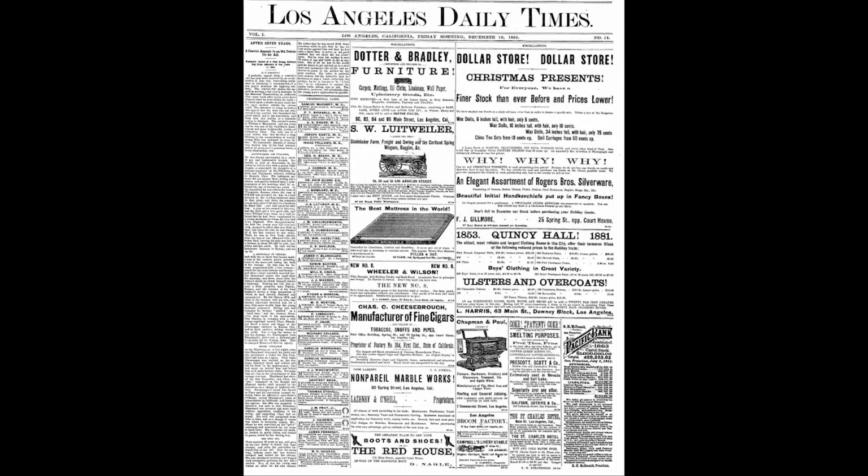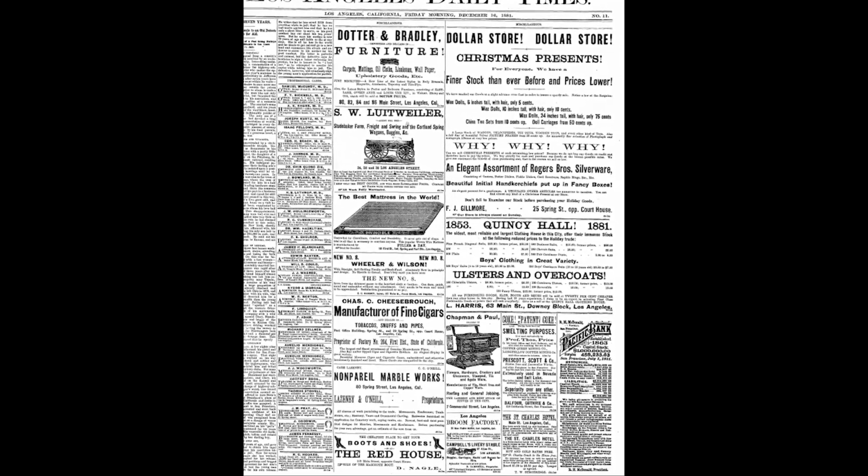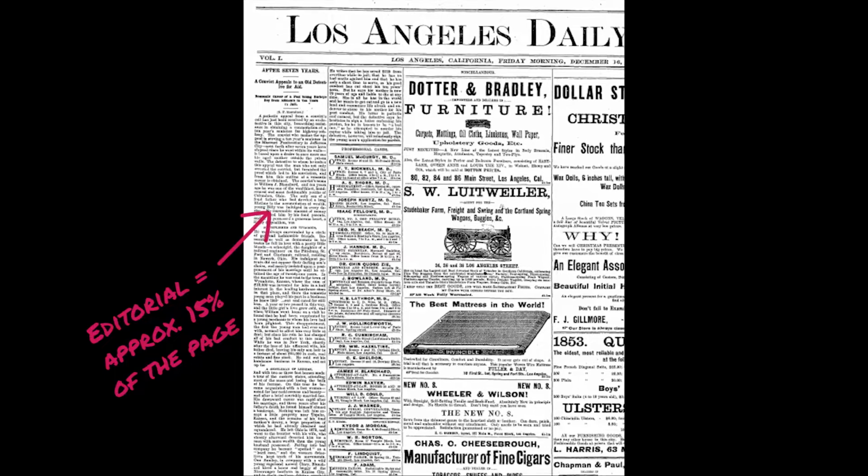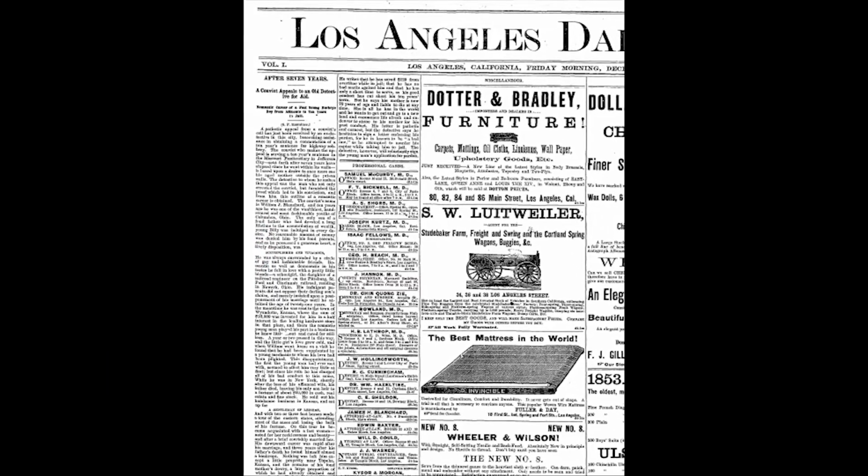I also want to point out what's displayed on the front page. Look at the amount of advertising going on here. There's only one editorial piece, looking pretty cozy on the far left, and it takes up less than 15% of the page. This is insane, and also going to change drastically moving forward.